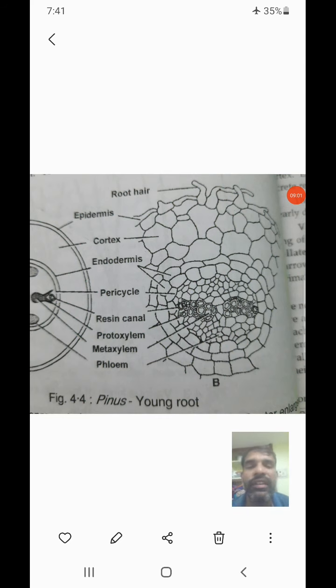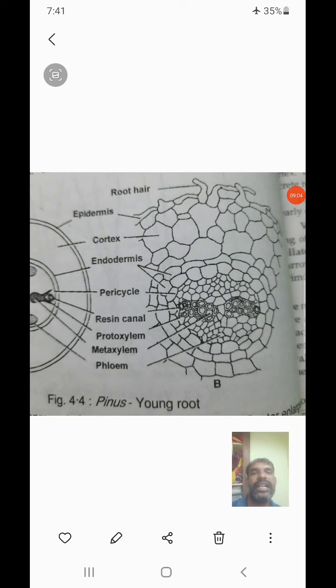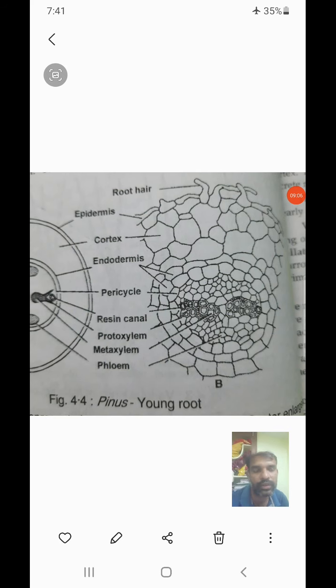Now, whatever root and whatever stem, the xylem has four different types of cells especially, that is xylem cells, xylem tubes, xylem parenchyma and xylem fibers. At the same time, the phloem also shows different types of cells, that is sieve cells and sieve tubes, and companion cells are completely absent. The companion cells are replaced with albuminous cells. These are very important characters of the gymnosperms. Is it right? Is it clear?